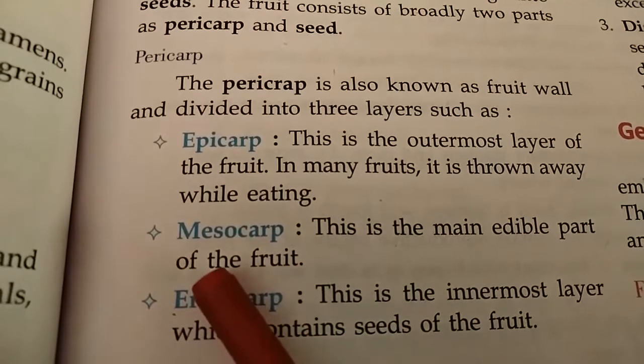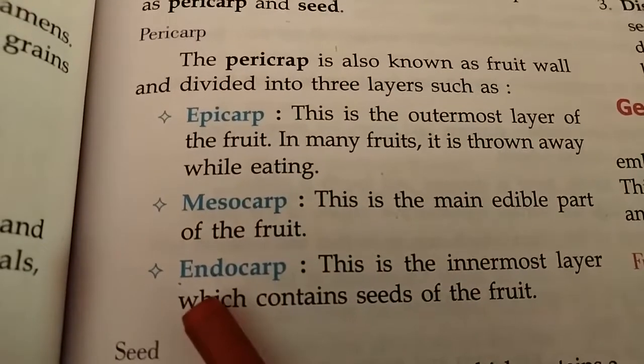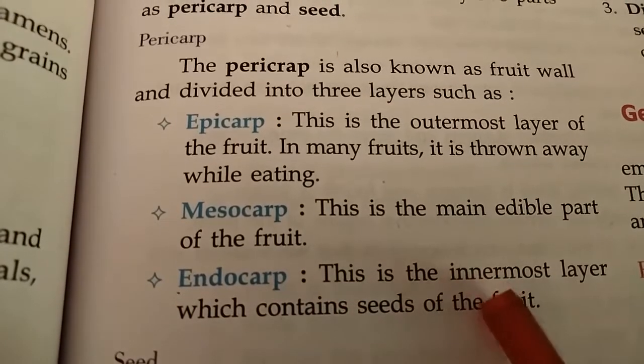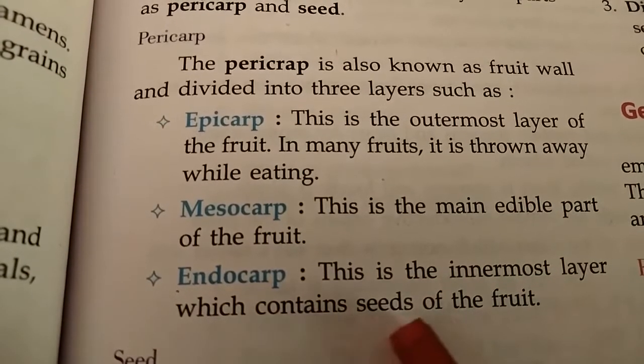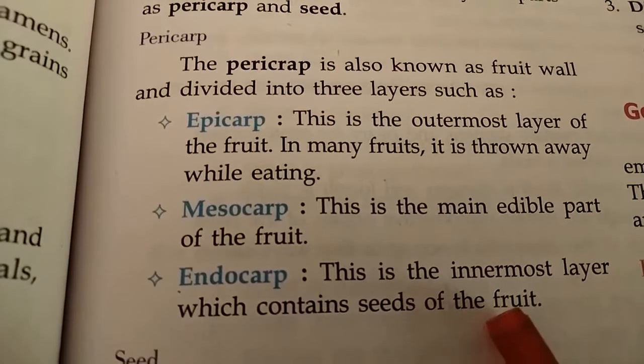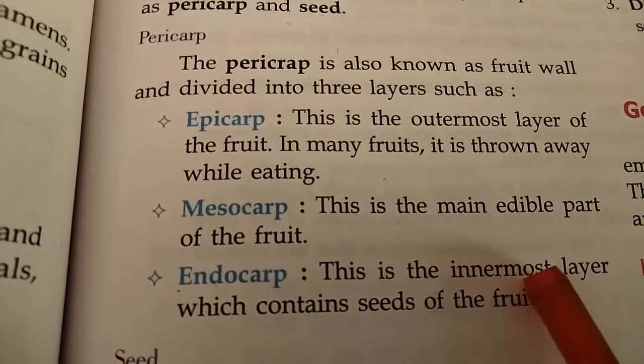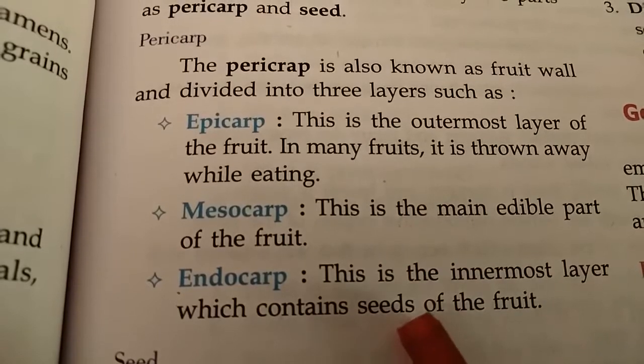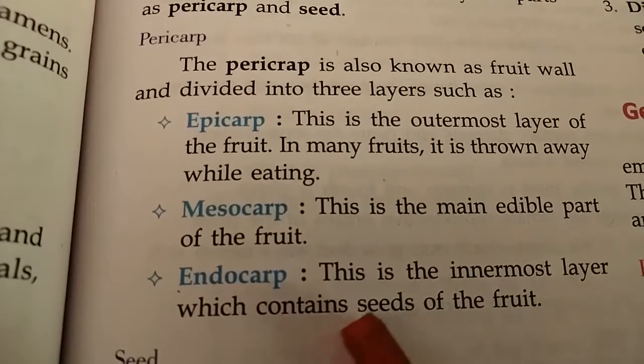Then there is endocarp. This is the innermost layer which contains the seed of the fruit.